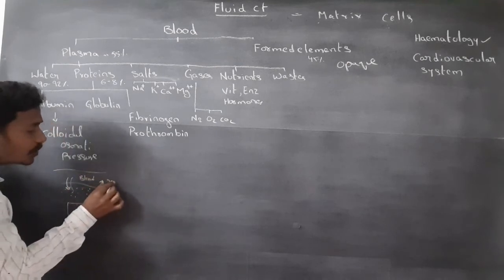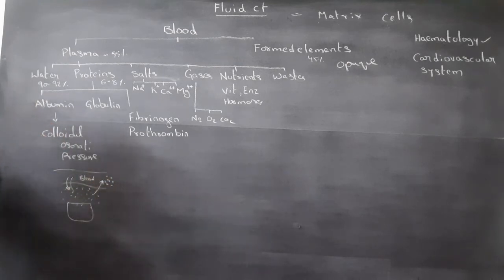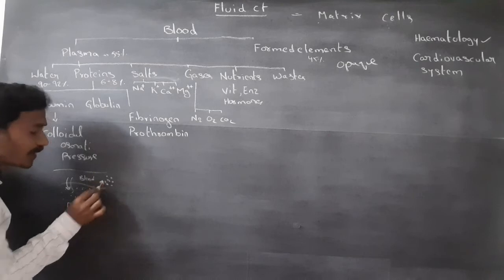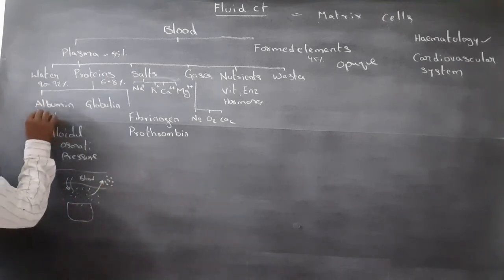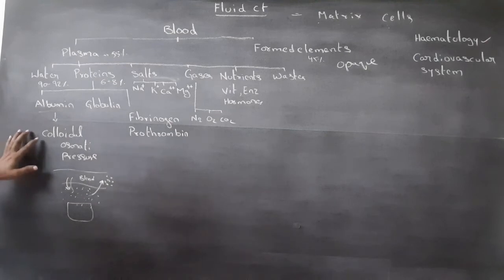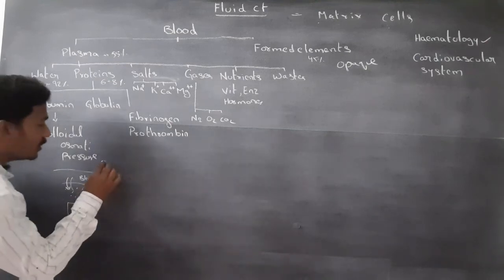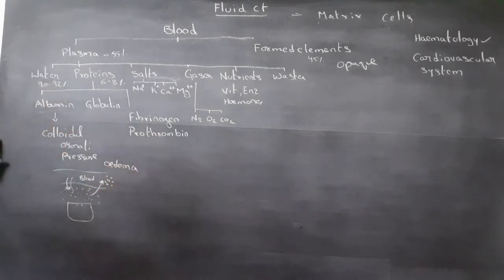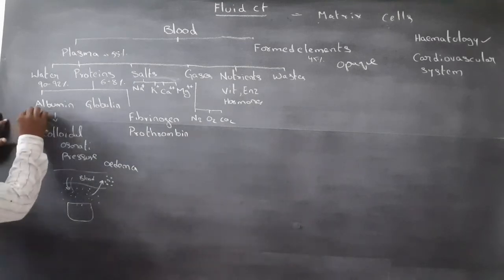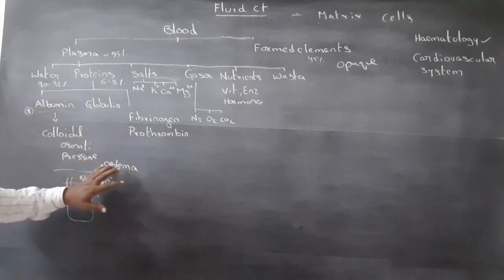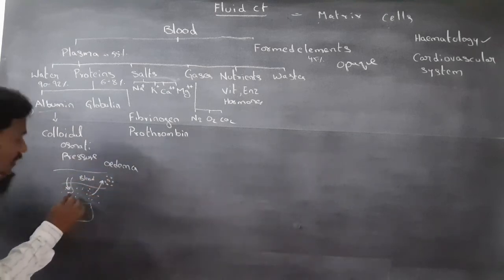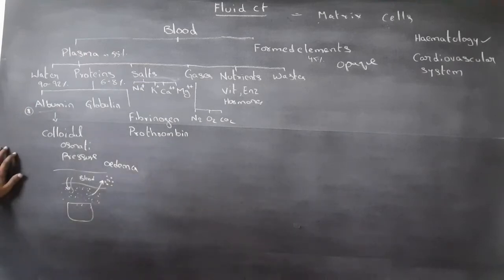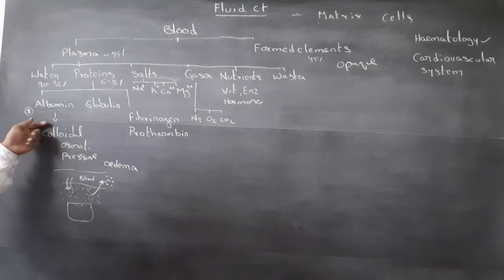Albumin creates colloidal osmotic pressure. This pressure causes the extracellular fluid to return into the blood. Deficiency of albumin causes edema. Edema means fluid accumulates in the tissues due to lack of albumin.